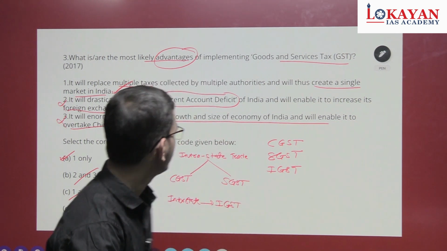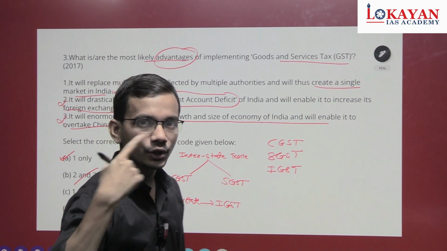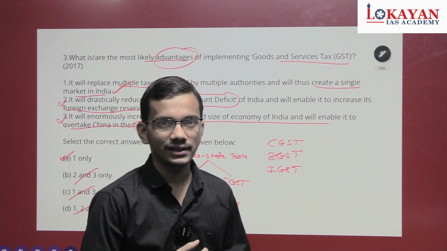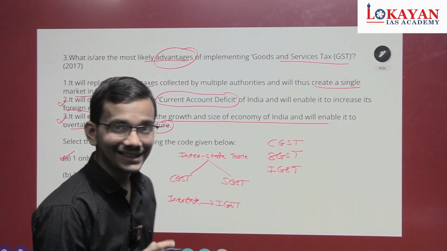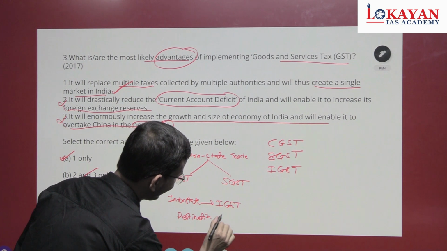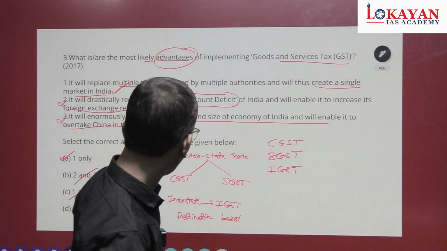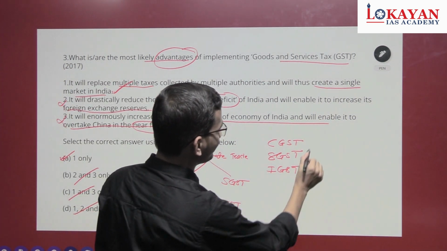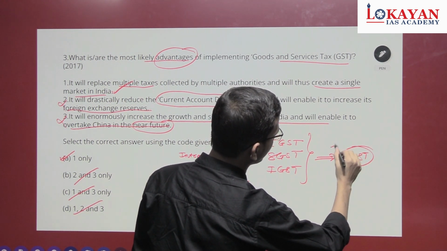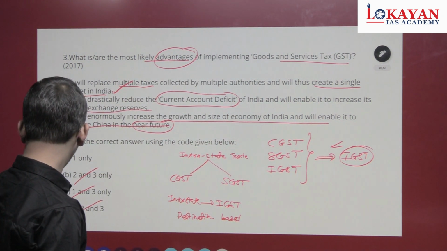In which state? Suppose goods are manufactured in Mumbai, Maharashtra, and sent to Uttar Pradesh. Which state will receive half of the integrated GST? It is Uttar Pradesh, because GST is a destination based tax. Where consumption happens, that state will have 50% of IGST. And the largest share is of IGST, integrated GST. So keep this point in mind, remember this.